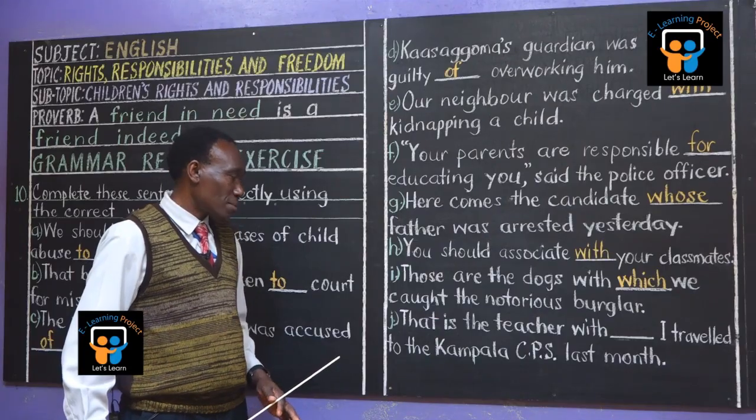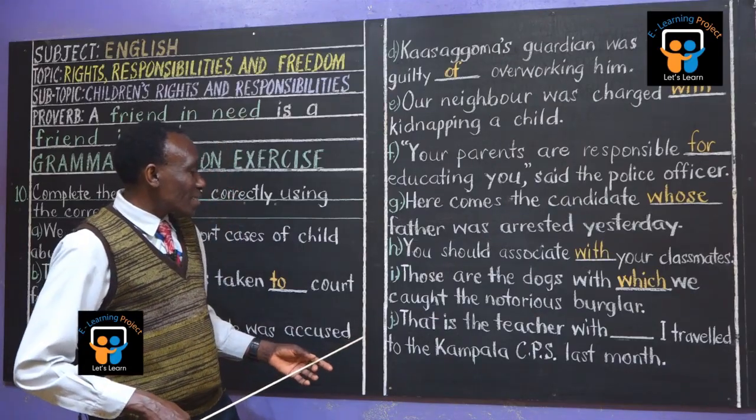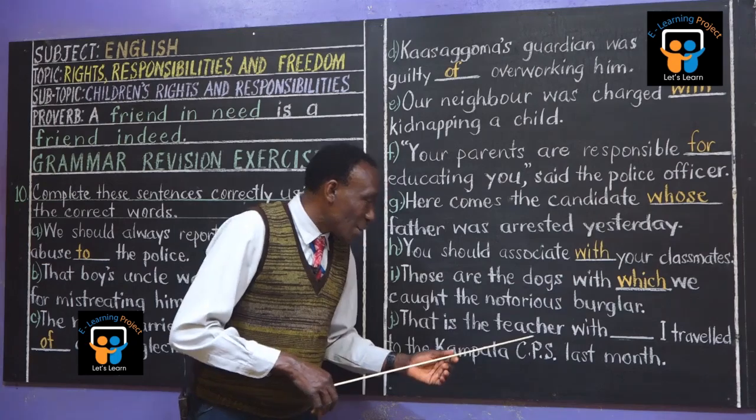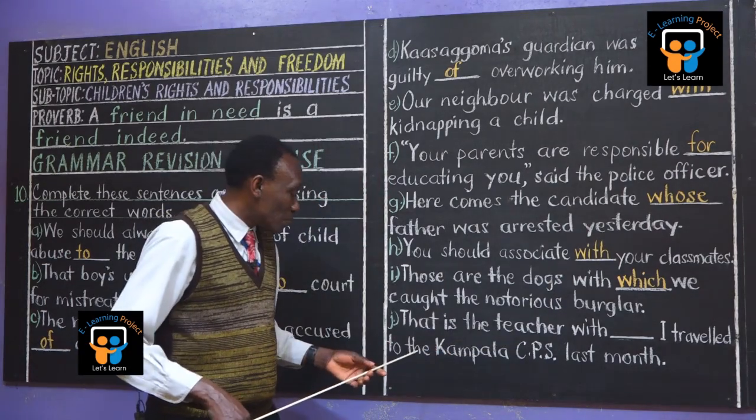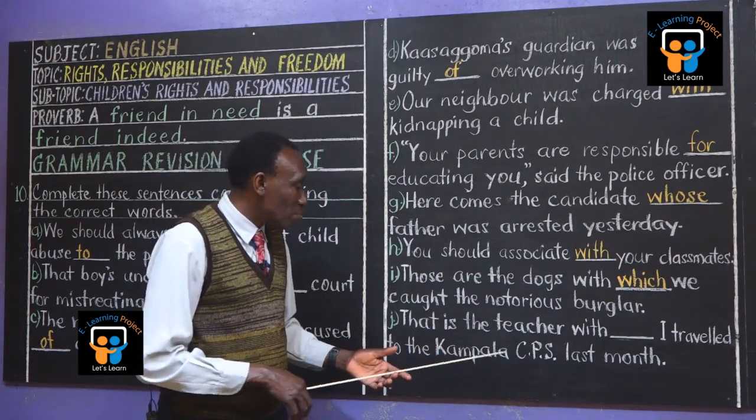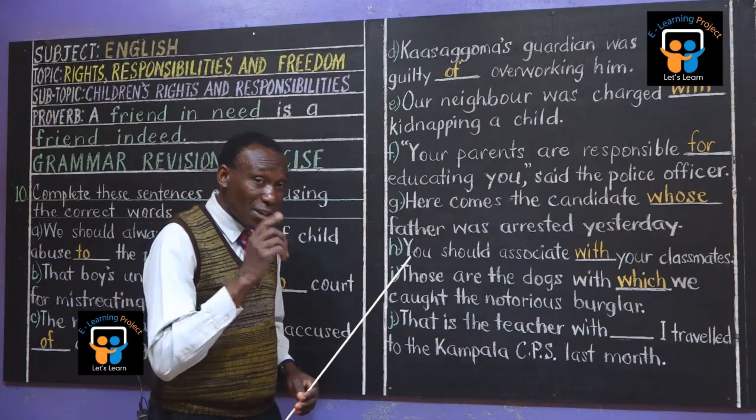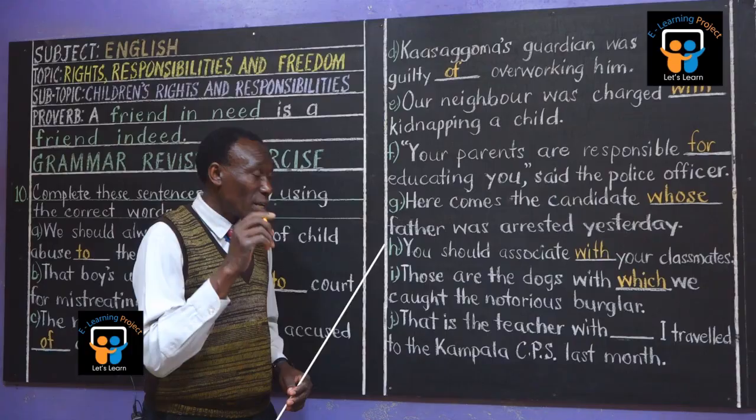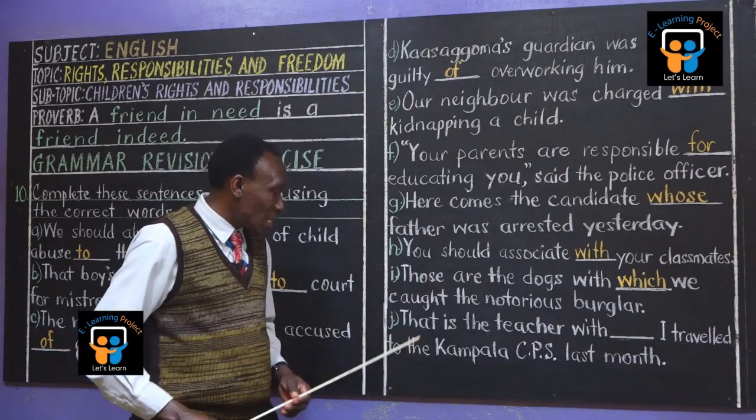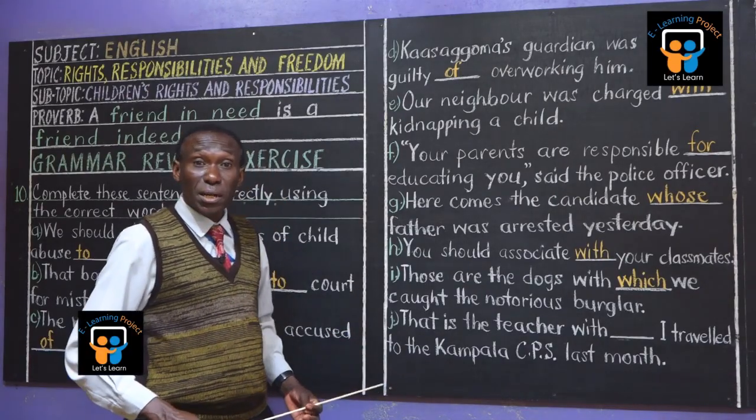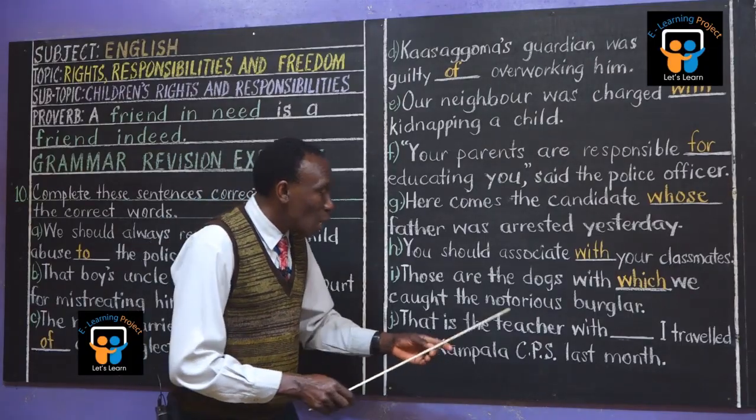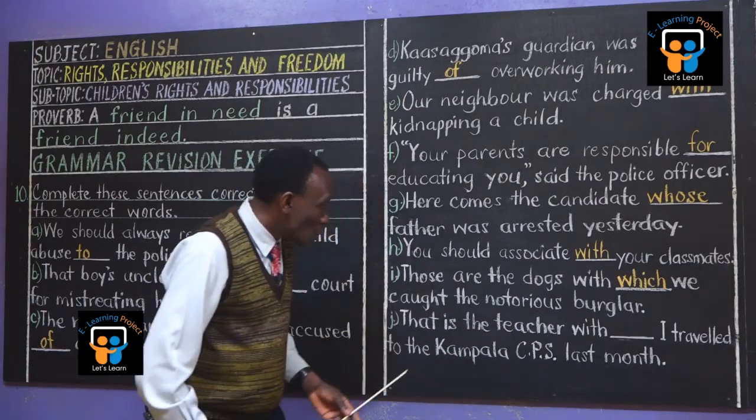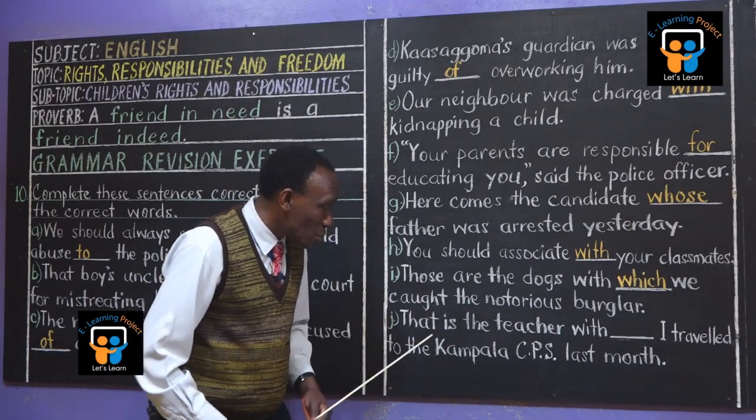No misspellings. Number J, that is the teacher with dash I moved to the Kampala CPS last month. That is the teacher over there. I love him very much. Very useful, very loving, very affectionate, very understanding. All teachers are understanding. That is the teacher with dash I traveled to the Kampala CPS last month.